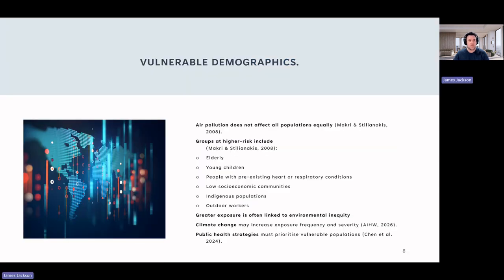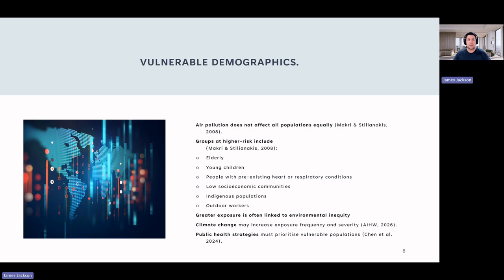Finally, we'll jump into some information about vulnerable demographics with regards to air pollution. So the impacts of air pollution on health vary across population groups and communities. Vulnerability is more apparent among certain demographics due to increased exposure, pre-existing health conditions, and social disadvantage. Aging populations are particularly vulnerable because advancing age increases the risk of developing cardiovascular complications and associated conditions.